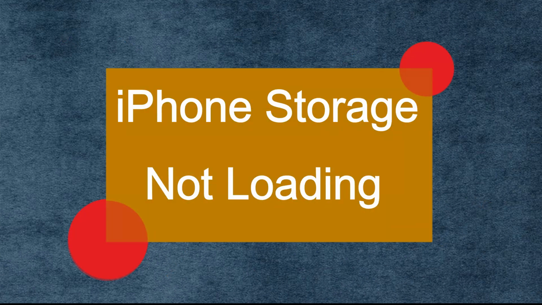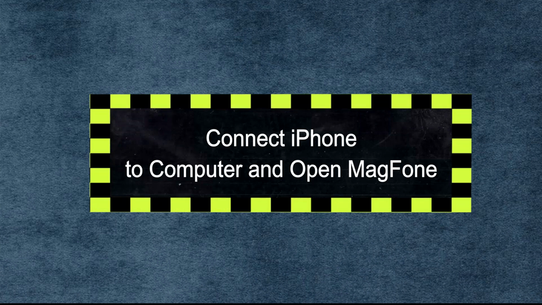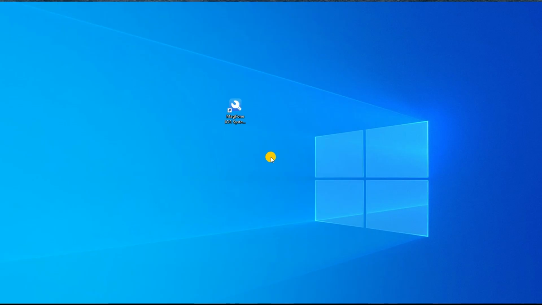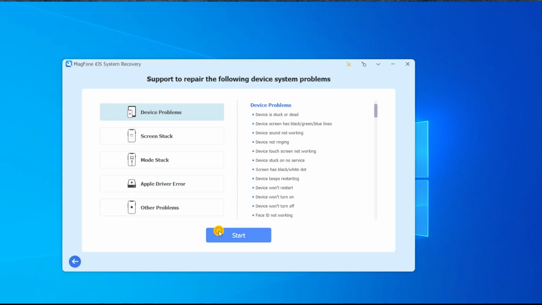Step 1. Connect iPhone to computer and open MagFone. To begin with, you can connect your iPhone to a computer with a USB cable, then start MagFone iOS System Recovery on the computer and enter the iOS System Repair mode. Proceed to click the Start button.